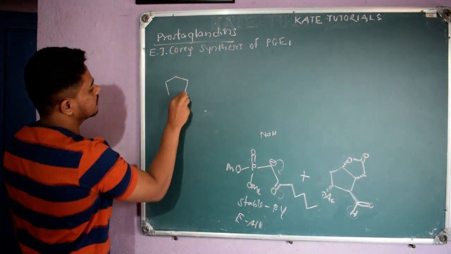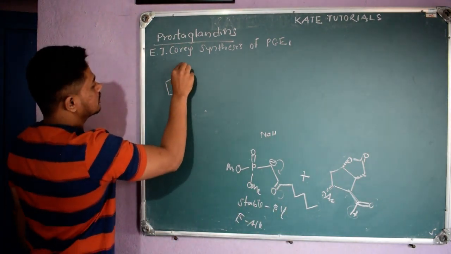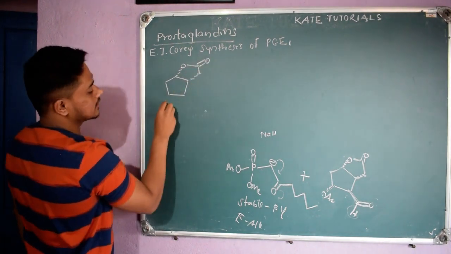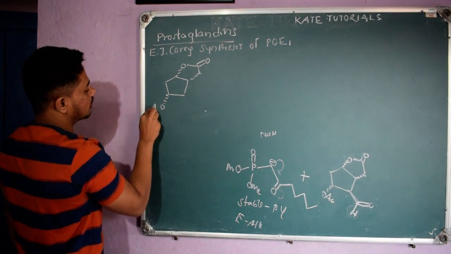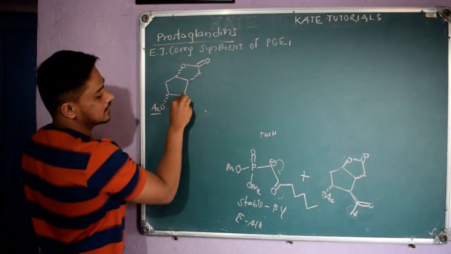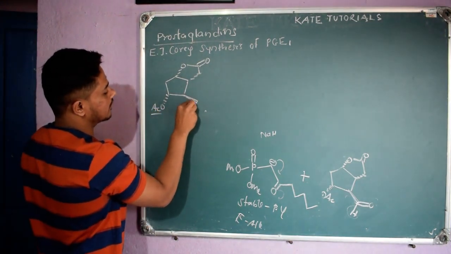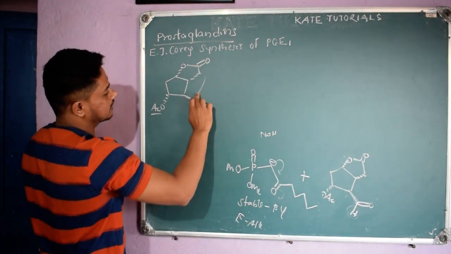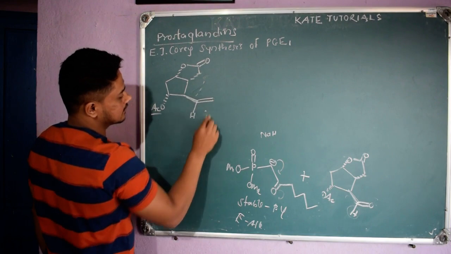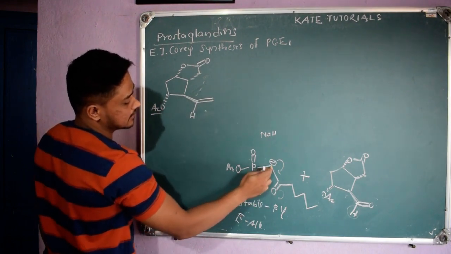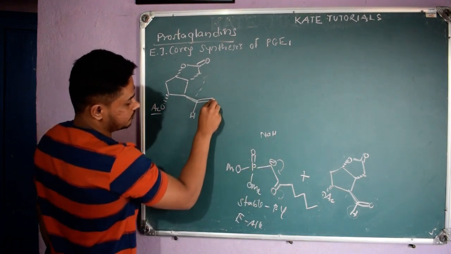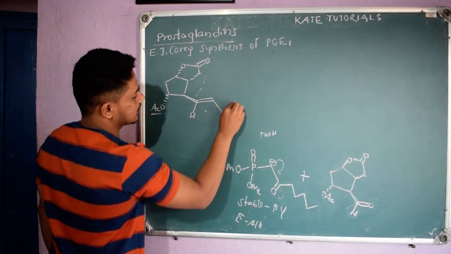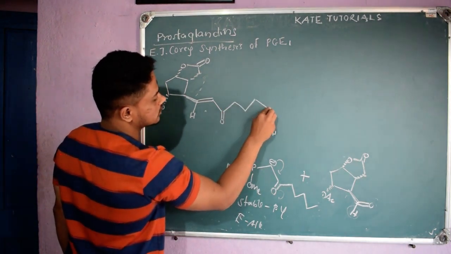So what will be my E alkene? See here, I will show it. So this is an ester, other things remain as they are. The alcohol is protected by acetic acid, and here you can see this is above the plane. Here hydrogen is there. E means if this is the bulky side, I'll get an alkene like this, and the bulky side will be this way, C double bond O, CH2, CH2, CH2, CH2, CH3.